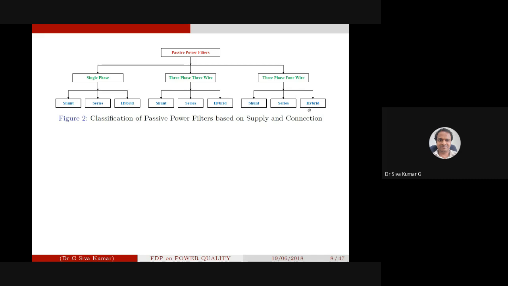Topology wise, the connection for a three phase four wire system is completely different from single phase, and the three phase three wire system is much simpler. Whatever applies for single phase can be applicable for a three phase three wire system also. Especially for a three phase four wire system, you have a neutral connection, and for that neutral connection path we need to make a filter as well.